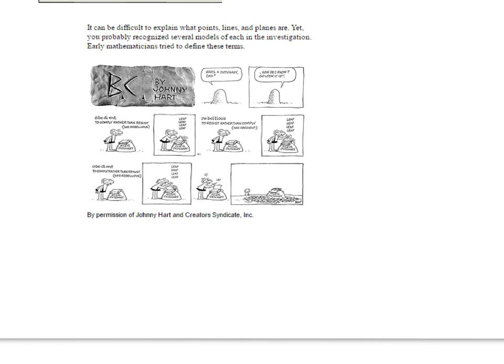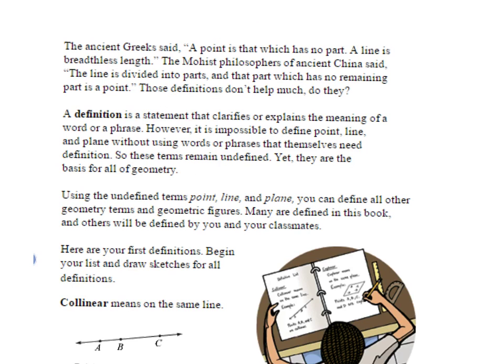It is difficult to explain what points, lines, and planes are, yet you probably recognize several models of each in the investigation. Early mathematicians tried to define these terms. The ancient Greeks said, "A point is that which has no part. A line is breadthless length." The Mohist philosophers of ancient China said, "The line is divided into parts, and that part which has no remaining part is a point." Those definitions don't help much, do they?